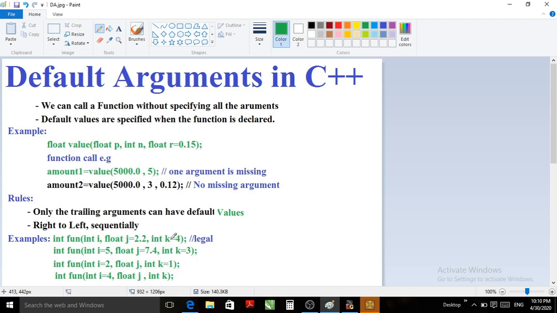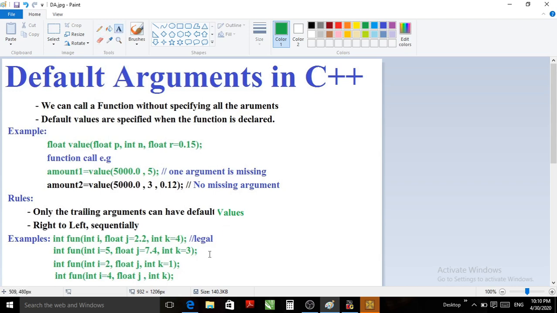K is trailing, then J is trailing, and both of these trailing arguments have default values. So it is from right to left. So this type of declaration of default arguments is considered legal.